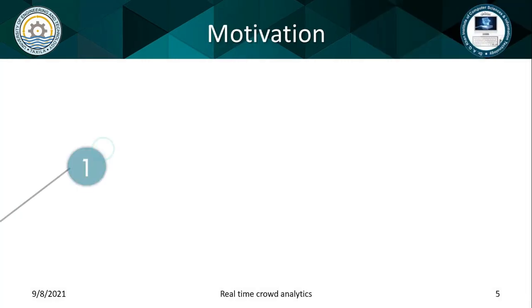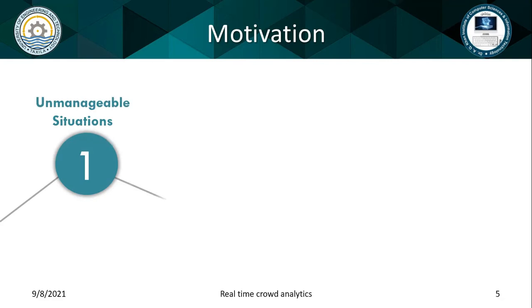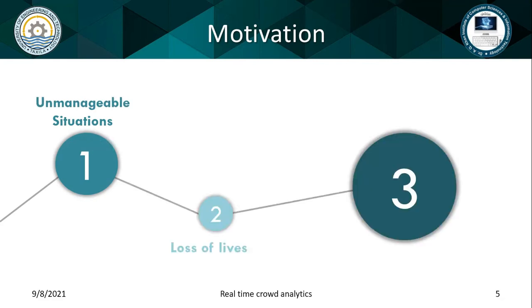Motivation. Our project covers a diverse range. Here we are quoting only three of them. Managing a large crowd is a huge and difficult task, and also administration becomes difficult for it, and it can result in loss of lives. Here I am quoting an example in the past that in Hajj pilgrimage, thousands of people lost their lives due to hustle and bustle caused by large crowd.